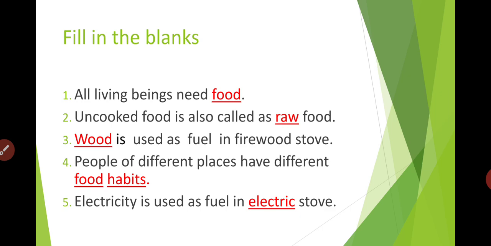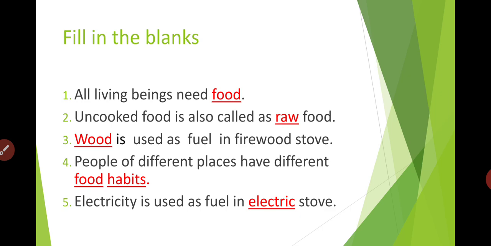Yes students, the second one, uncooked food is also called dash food. The food which is uncooked, what is it called? Uncooked food is also called raw food. Yes, the food which we can eat without cooking it. Can you give some examples? Yes, fruits, for example, apple, banana, which we can eat raw. Yes students, not only fruits, there are different kinds of foods which we can eat without cooking. Those foods are called raw food.